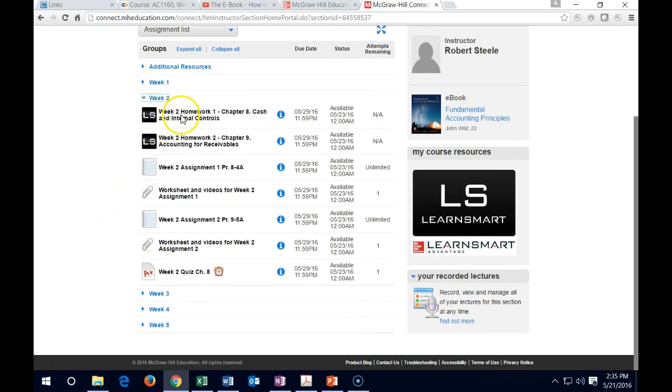We've got the familiar Learnsmarts here, so the Learnsmarts for Chapter 8 and Chapter 9, which are related to the homework, which are actually listed second in the Moodle Room shell. And there should be around 25 questions there, and then once you're done, you can use those to practice for the test here.